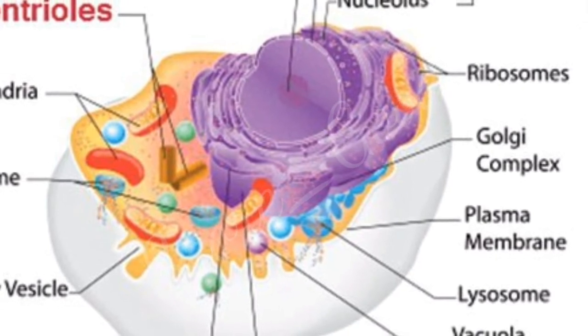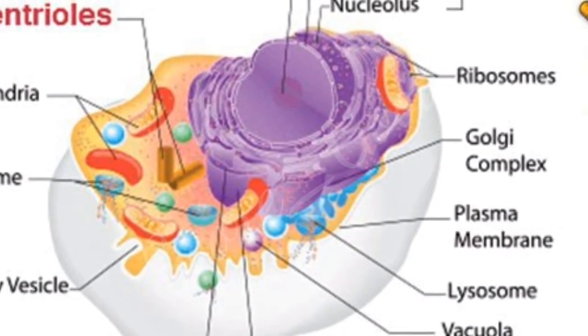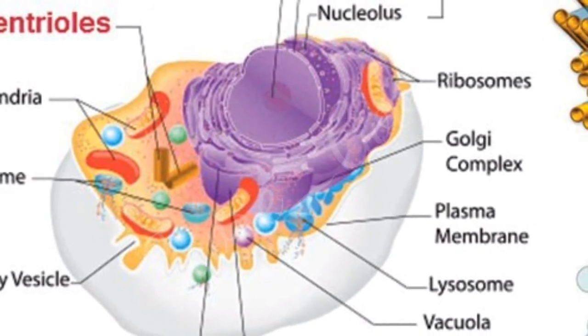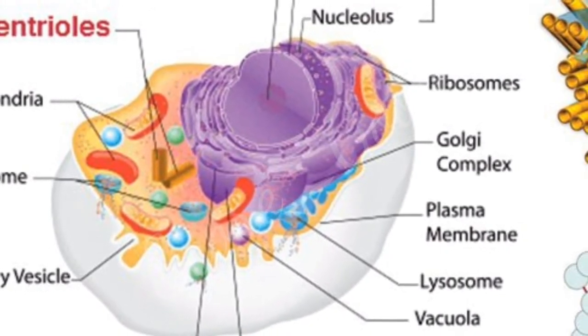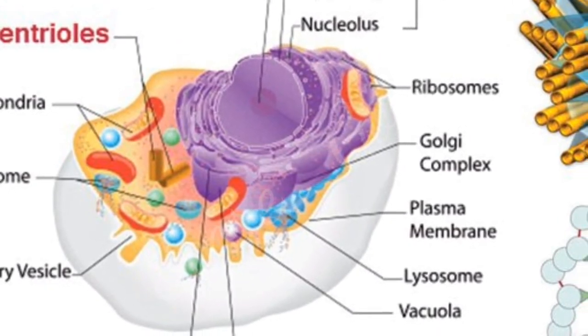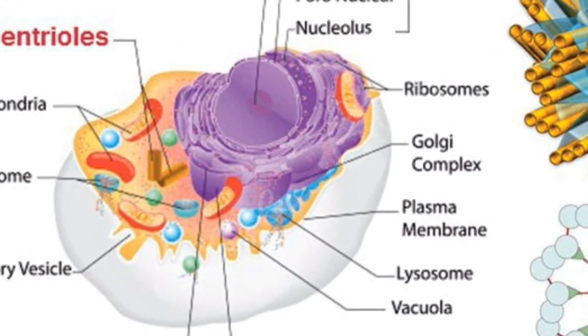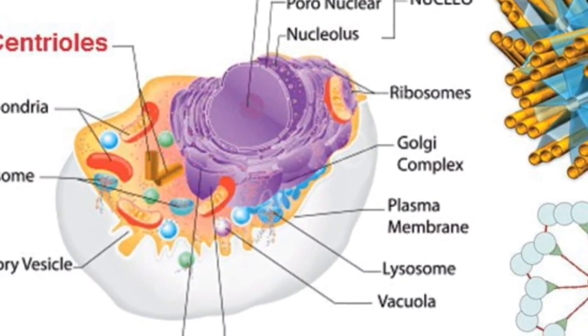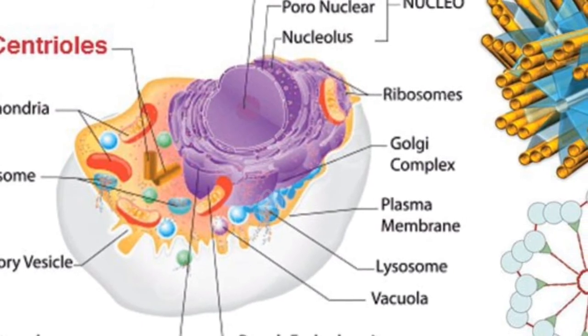They have some functions. The main function of centrioles is during cell division, where it helps in spindle formation. The spindle formation and the process of cell division can be seen in the cell cycle, in the upcoming videos.